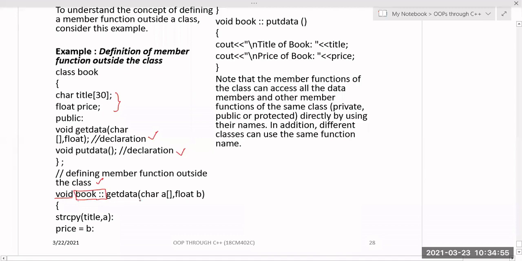And what is the name of the function? getData, and what are the parameters? After that, I have written the logic for this one. I just want to write the definition outside. So first the return type, then the name of the class, Book, and the scope resolution operator, and then the name of the function, and putData does not take any parameters. So it is like this, and this is the code for this one.